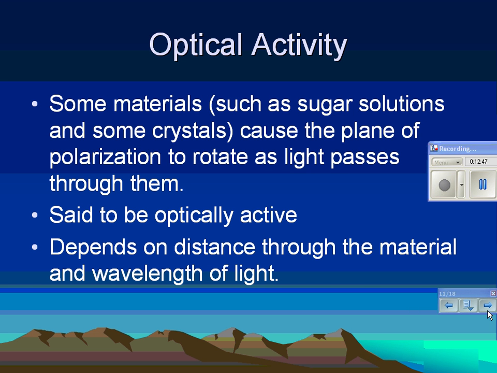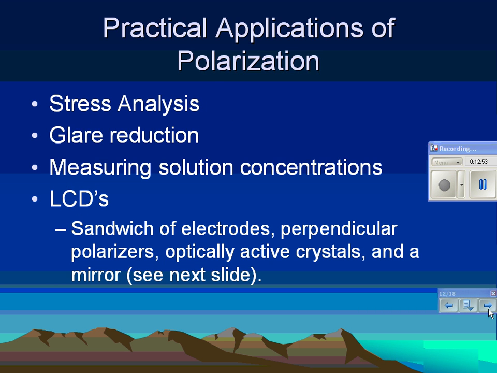Some other applications of polarized light are stress analysis. Have you ever noticed with polarized glasses, sometimes you look through a window or a piece of glass and you see weird rainbows and lines? That's because the glass has been stressed. If glass or plastic gets stressed, it becomes optically active, and it will rotate the plane of polarization. You can actually see that with polarized glasses, by bending it, pushing on it, breaking it, or drilling something through it, which stresses it.